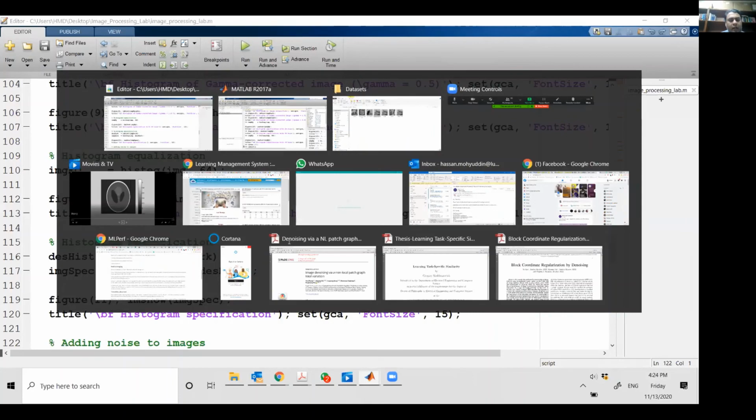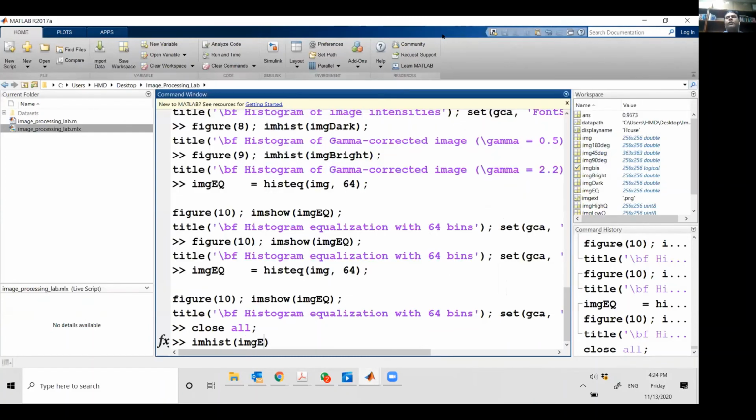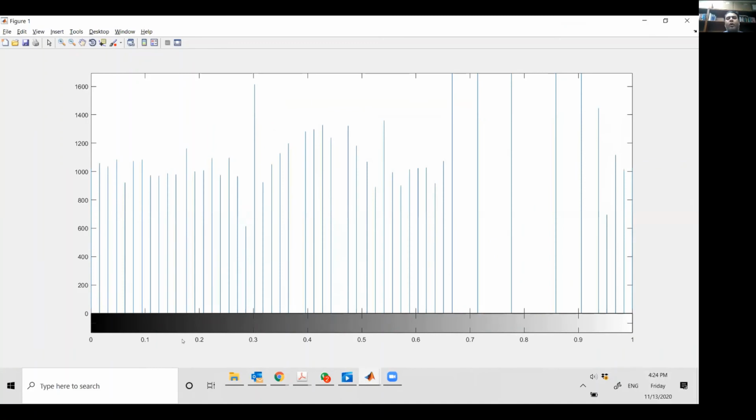Okay, so I am hist, and if I show you the equalized image one here, you can see now that the histogram is pretty uniform across the intensity range from 0 to 1. And you have divided it into 64 bins, and roughly the same, not exactly, but roughly, the histogram is more equalized or more uniformly distributed as compared to the original image. So again, this is what we call histogram equalization, and it is very, very important.